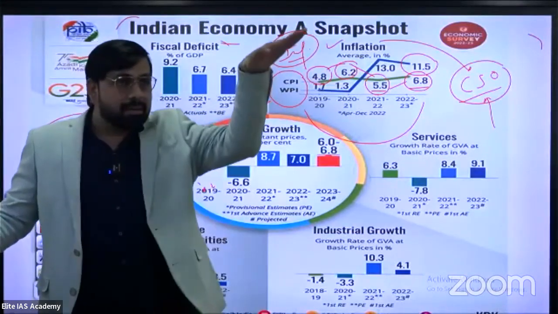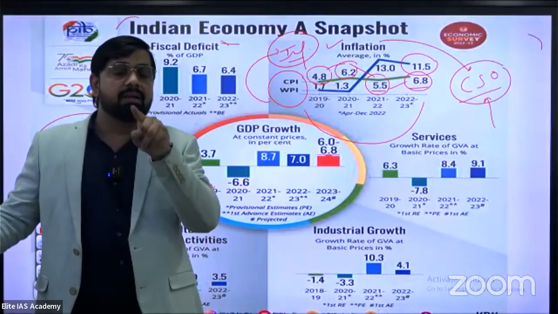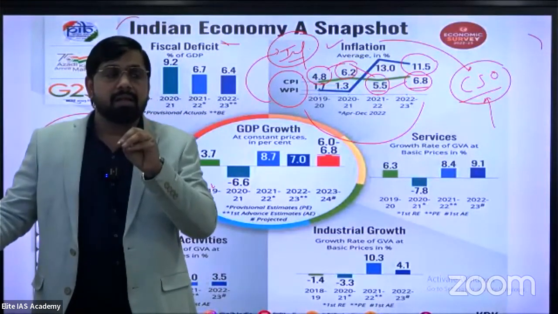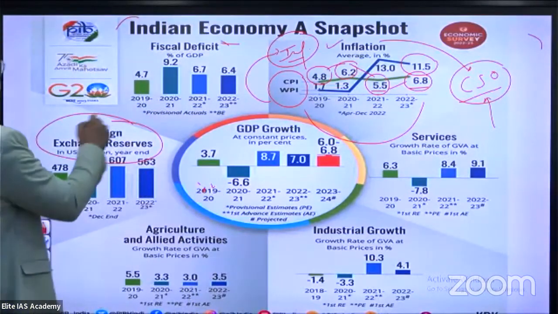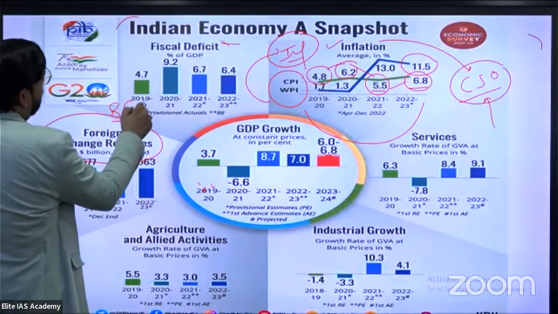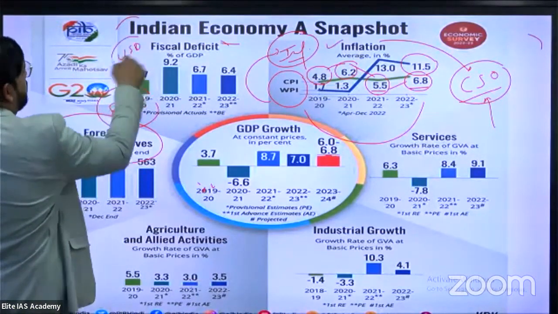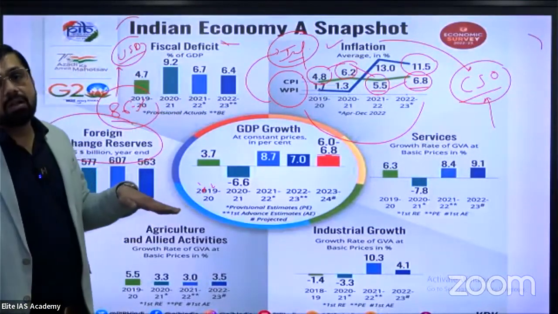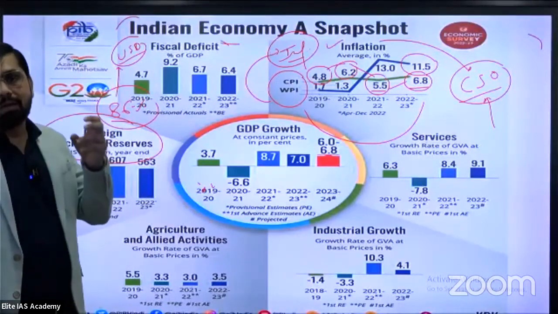To minimize the dependency on the dollar, because in our current affairs class, we already learned that 86% of India's total invoices in terms of export and import are paid in US dollars. So to minimize the dependency on the dollar, the Indian government is making an effort to make the rupee a global currency.